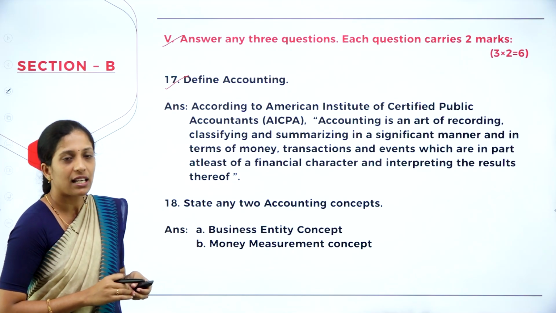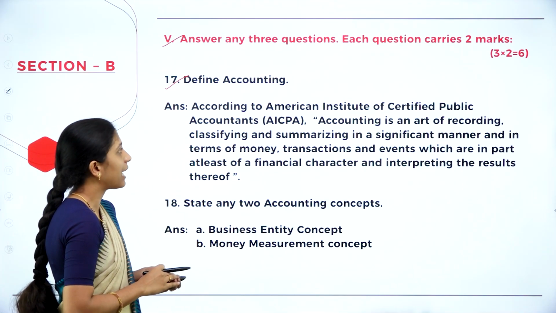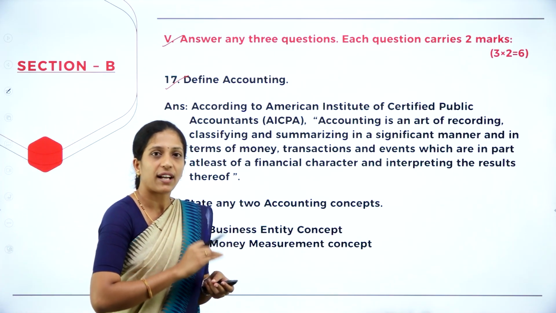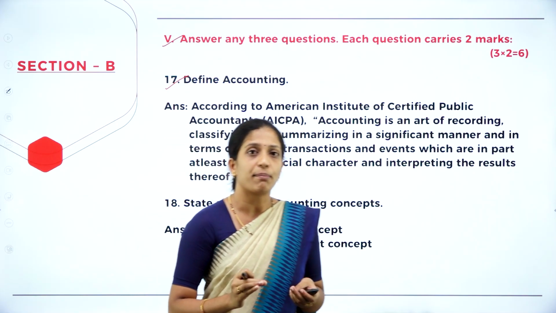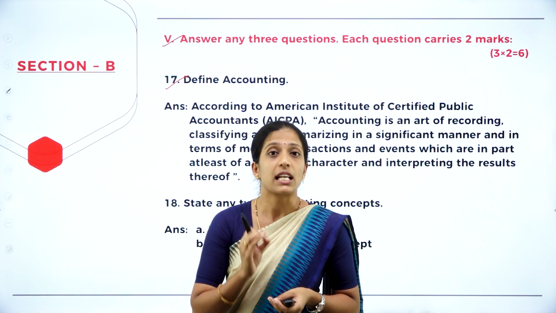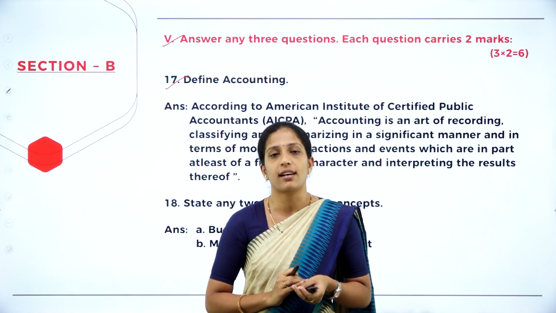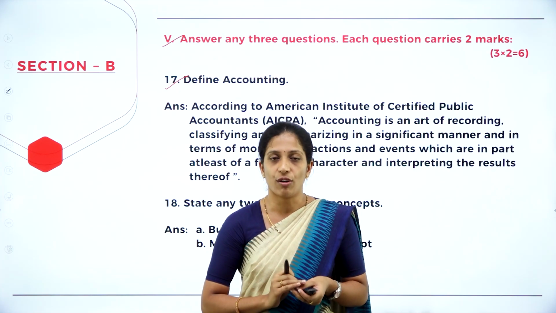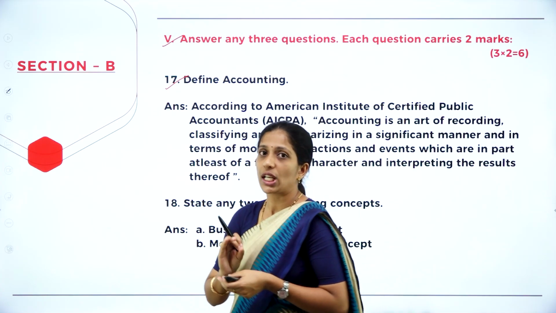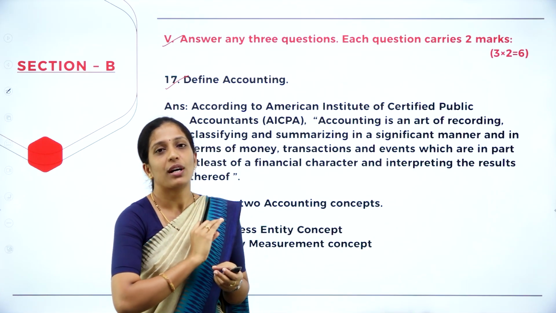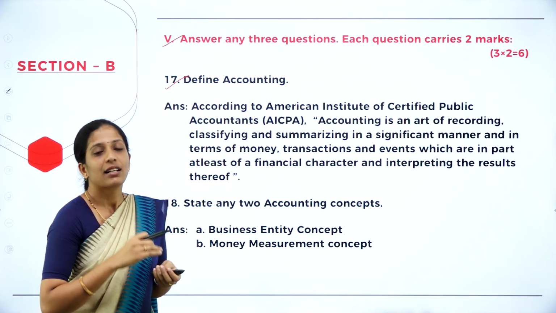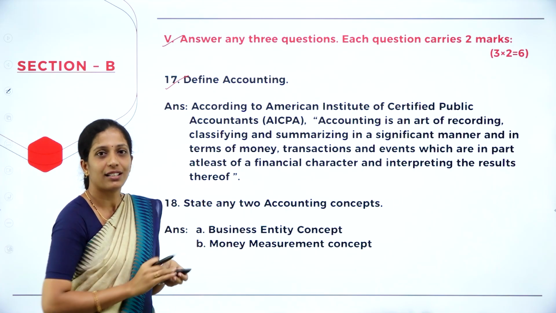Now, according to American Institute of Certified Public Accountants, AICPA, accounting is an art of recording, classifying and summarizing in a significant manner in terms of money, transactions and events which are in part at least of a financial character and interpreting the results thereof. This would be the best definition for accounting. So go through the definition and learn properly, where you are not going to leave any of the word in between. Okay, so where you can get 2 marks easily when you learn this definition.